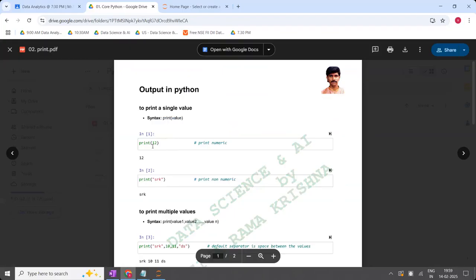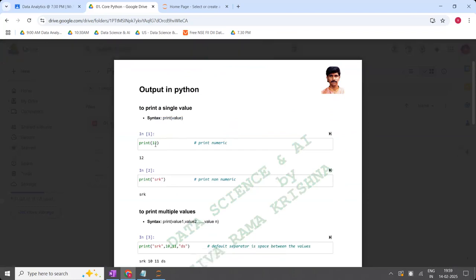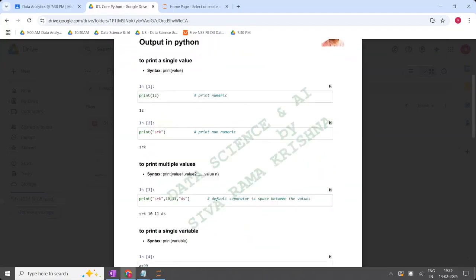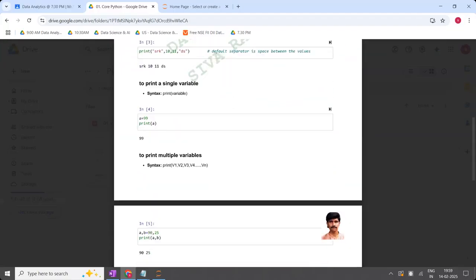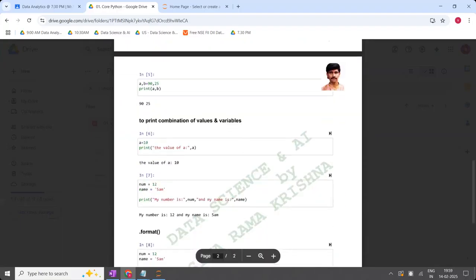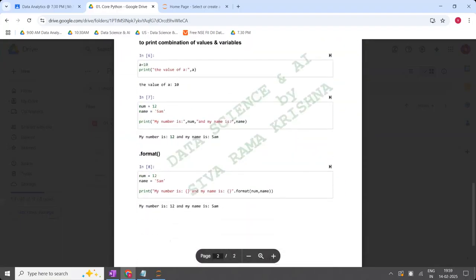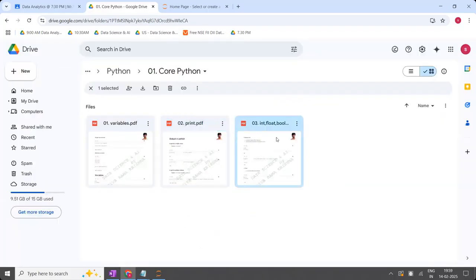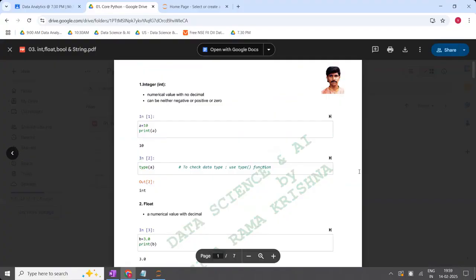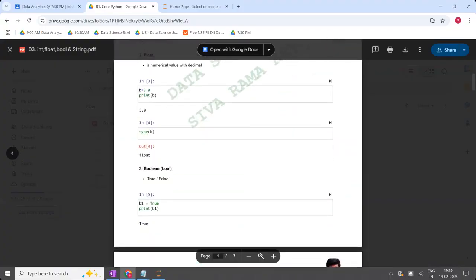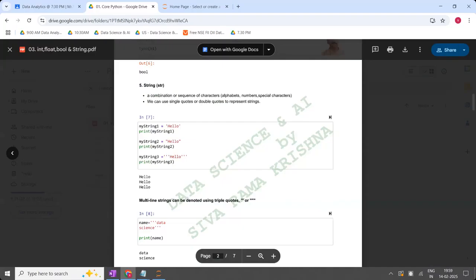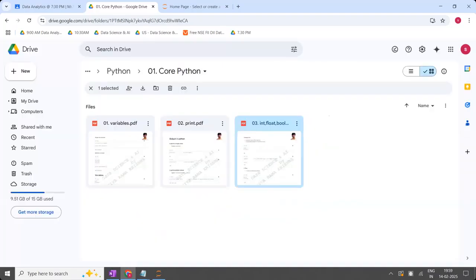When you want to print a value or a variable, directly write the value. Or if you want to print variables, write the variable. How to print a single variable, how to print multiple variables, and how to print a combination of both. And along with that, the data types: we discussed int type, float type, bool type, and string types. These are the notes which we covered earlier. Based on that, I have already uploaded everything, and these are the things which you can revise.